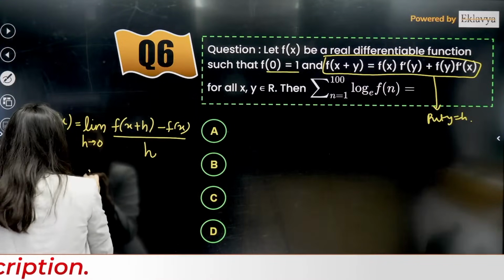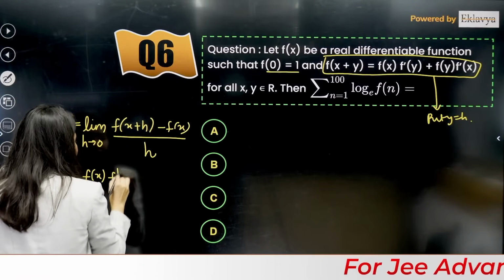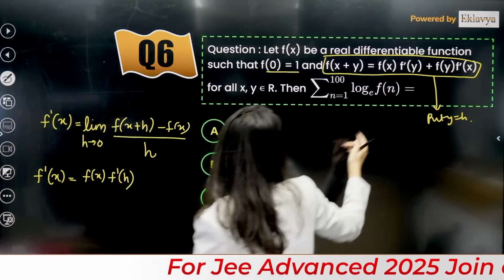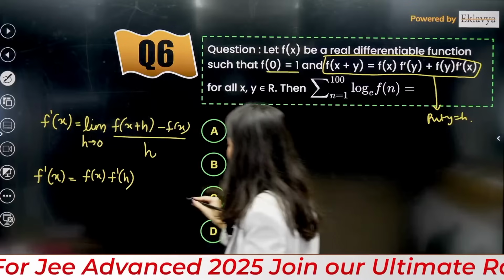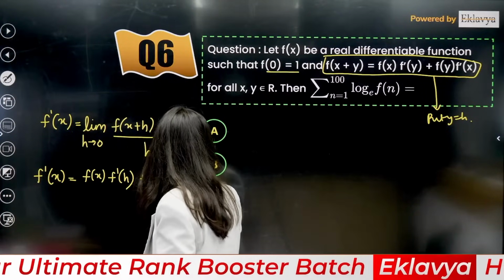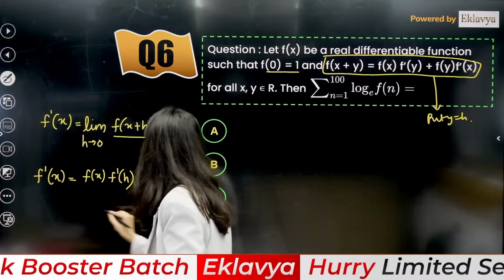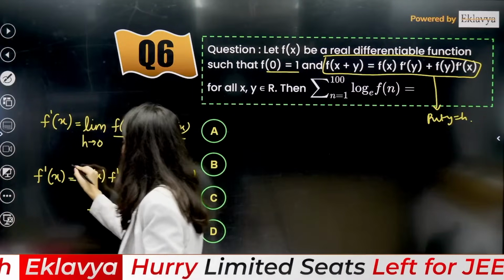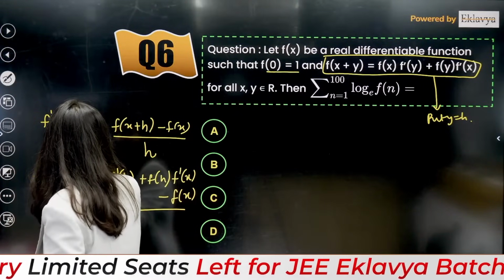Tell me. Ma'am, f(x) f dash h. Then plus, you are going to get f(h) and f dash x, don't forget minus f(x) as it is, upon h. Don't forget this is limit h tends to 0.